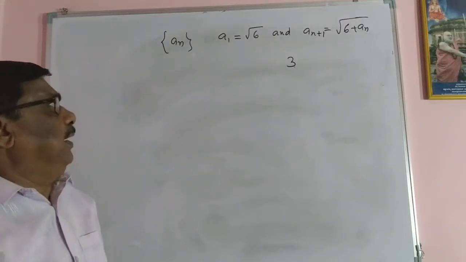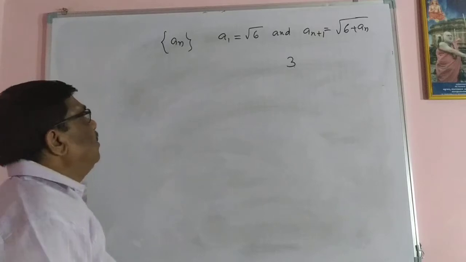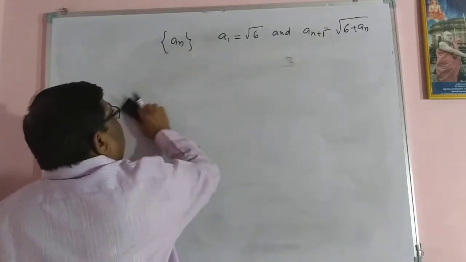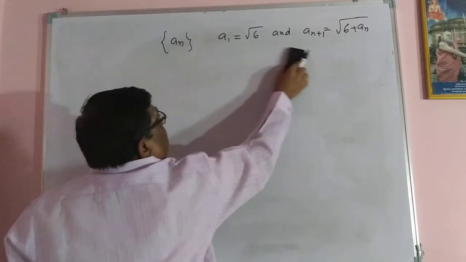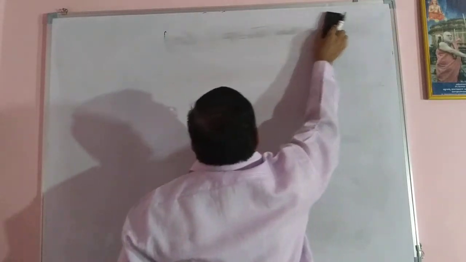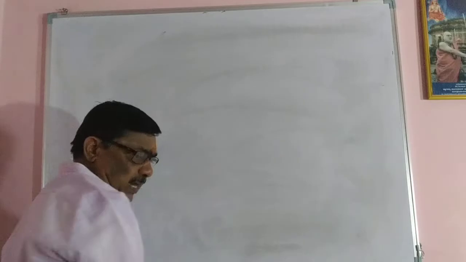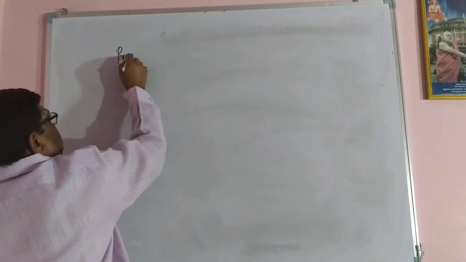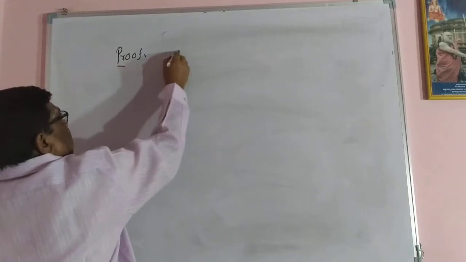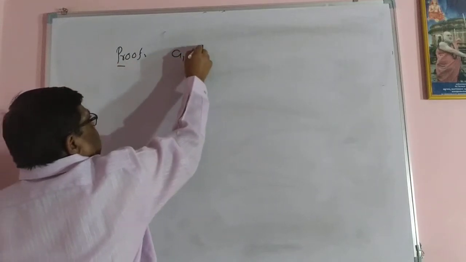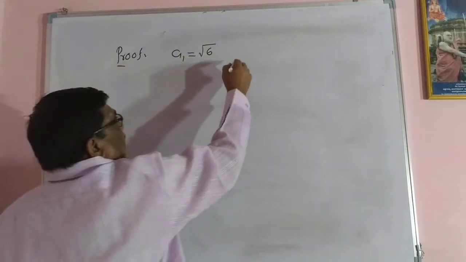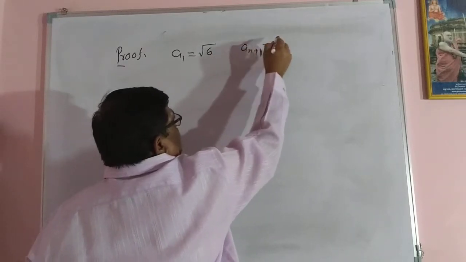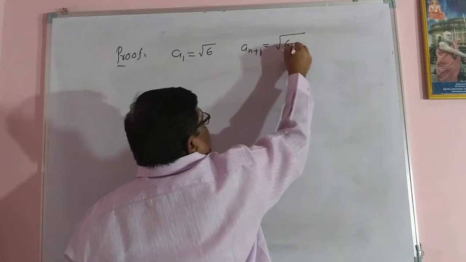We would like to prove it. So as usual, as I have done in the previous example, I must do the same thing. Proof: a1 equal to root 6 and an plus 1 equal to root of 6 plus an.